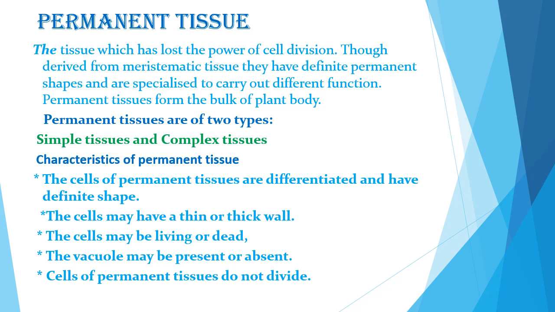The cells can have a thin or thick cell wall. The cells of permanent tissue can be living or dead. The vacuoles may be present or they can be absent in the permanent tissues. Cells of permanent tissues do not divide, meaning they have lost the power of cell division now.